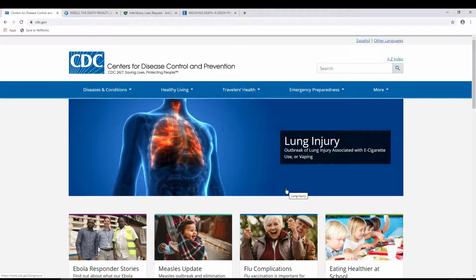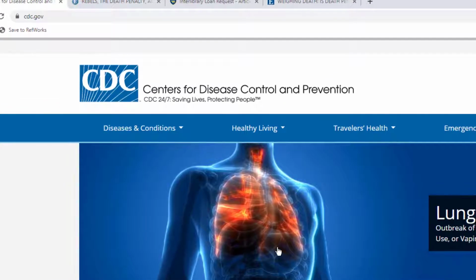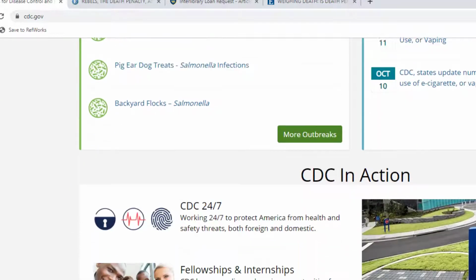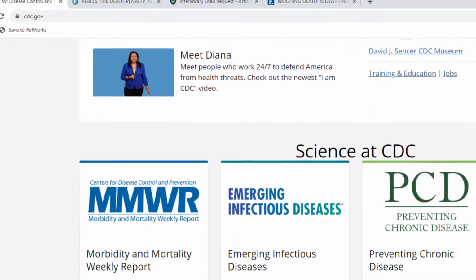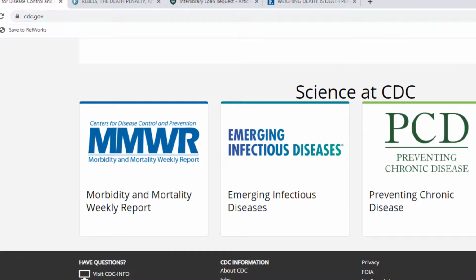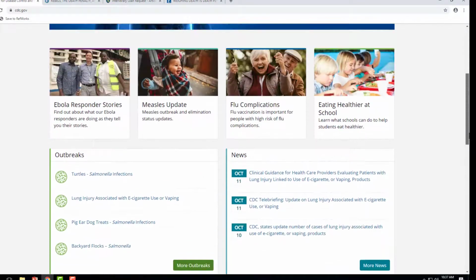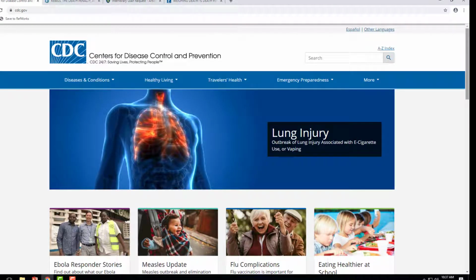Some web pages do not tell you when the page was last updated at all. So this is the Centers for Disease Control and Prevention. We go down here to the bottom looking for the copyright date, and we don't find it. We also look for a date last updated, and we also don't find it. So this illustrates that it can be hard to determine how up to date a web page is.